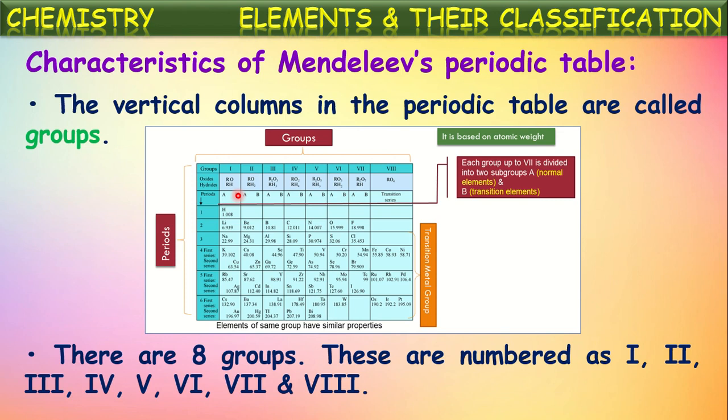There are 8 groups. These are numbered from 1 to 8 in Roman numerals. See here, this is the first group, second, third, until 8. Totally there are 8 groups in this Mendeleev's periodic table. They are designated with Roman numbers 1 to 8.